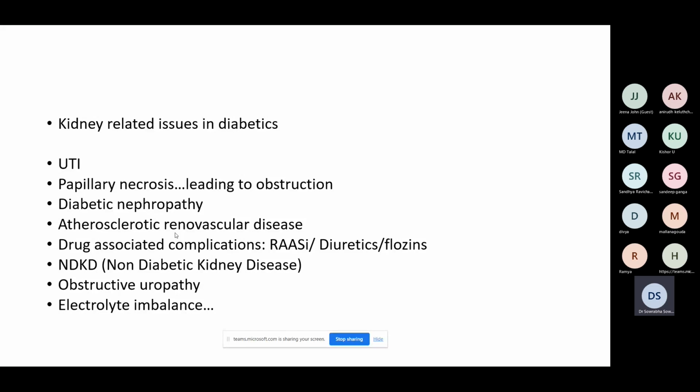Obstructive uropathy, you all know that diabetes makes us prone for cystopathy. There is neurological control which might not be adequate. This can cause incomplete emptying of the bladder or a cystopathy. So that could lead to an obstructive uropathy. This apart, there are multiple electrolyte imbalances, whether related to the drugs or due to hyperglycemia or due to vomiting or certain fluid alterations. All these could cause electrolyte imbalances.